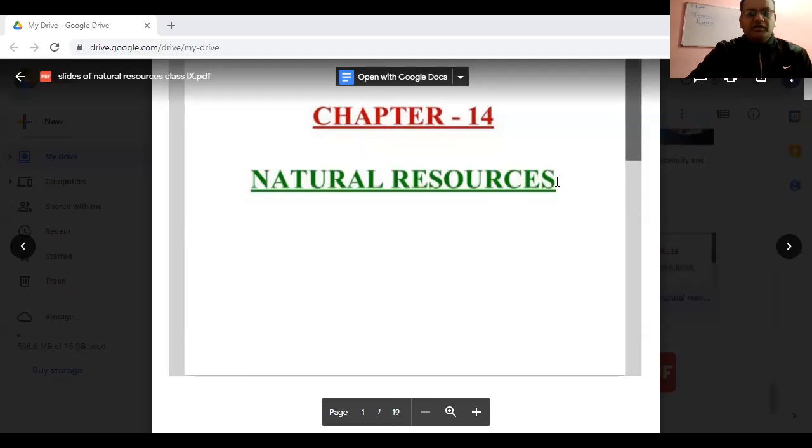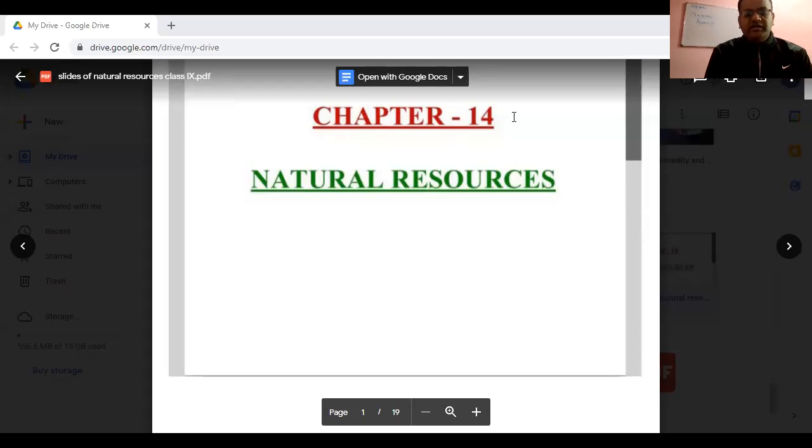Okay, very good. Resources, yes, Pallavi, you have explained it very nicely, that resources refer to all the materials available in our environment which help us to satisfy our need. So whatever material is present in the environment which satisfies our need, that is called a resource. If suppose our book is satisfying our need of study, then the book becomes our resource. If we are using any material for any of our work, then that material becomes our resource.